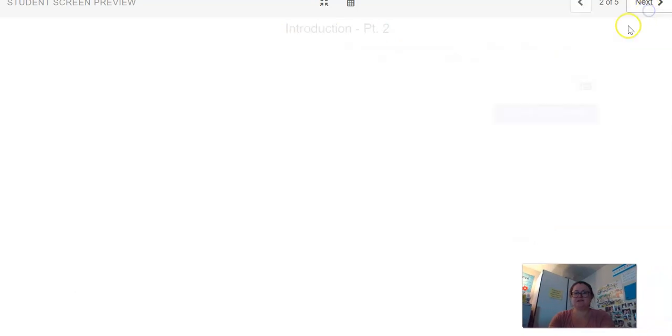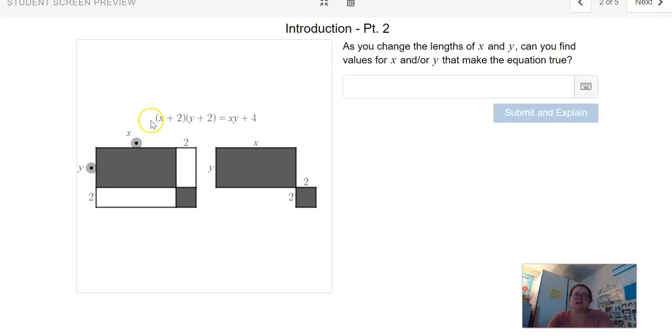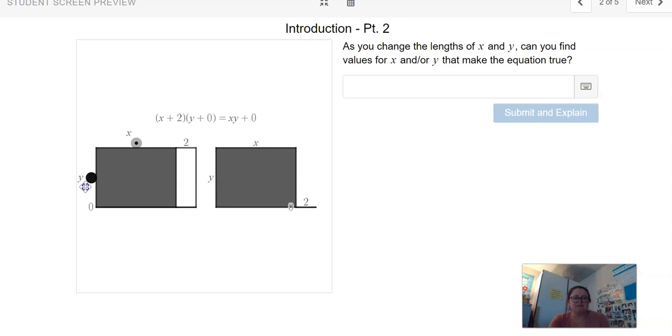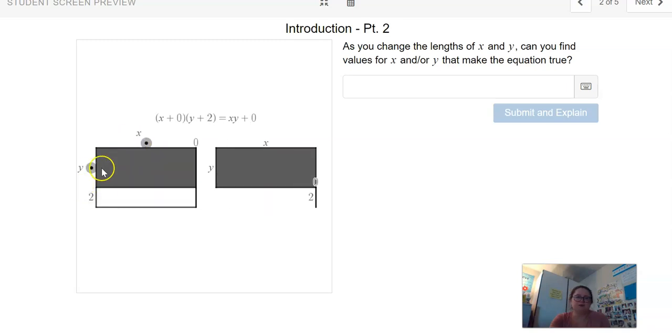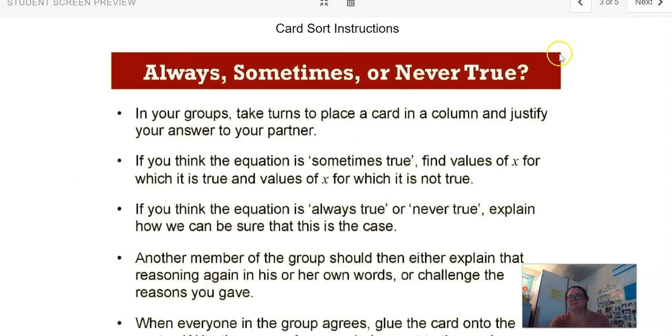Okay, next. This one, as you change x and y, can you find values that make it true? Which I think is what they're doing here. So if you slide these to make it so that the x and the y... Well, that's not changing x and y. What the heck? We can't change that number. There we go. That should be frozen. Well, anyway, if I change that and that, then I get... I think someone put the sliders in the wrong spot on that one. Let's go on. But yes, you can find one that makes it true when you put zeros in.